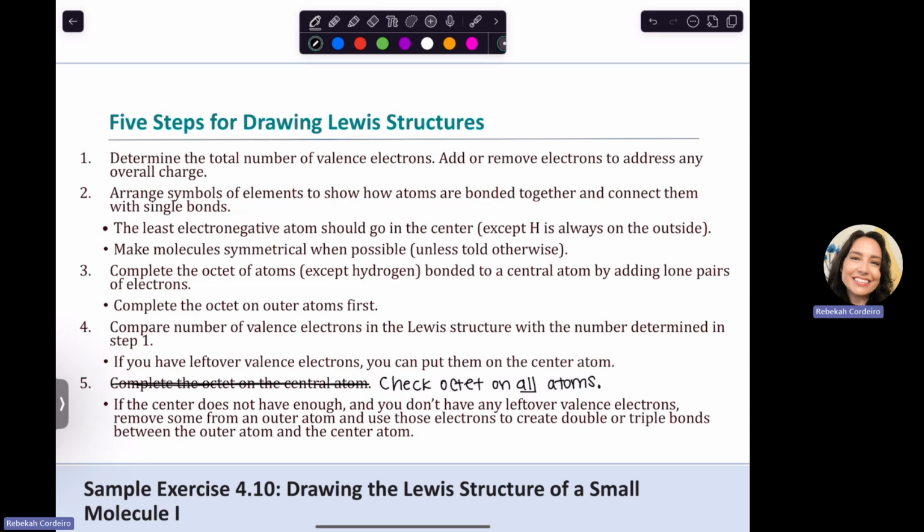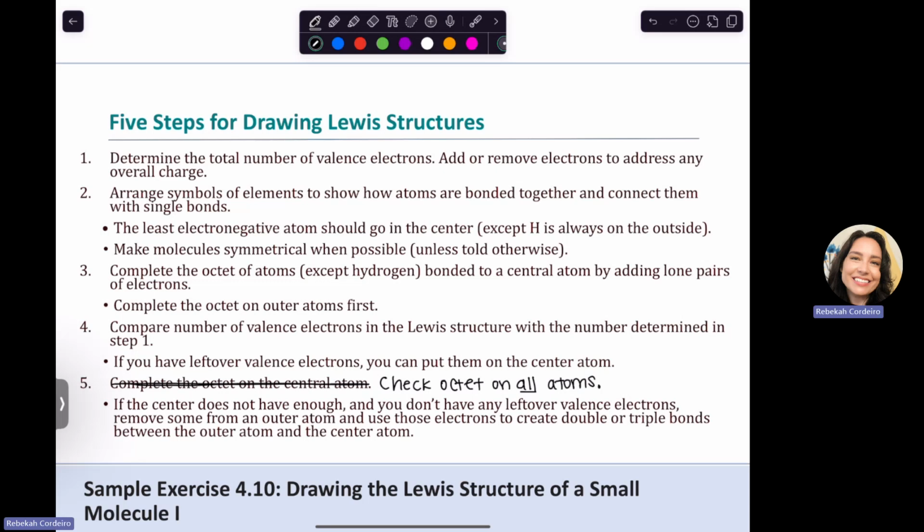So, go through these steps. Please do not take off and just try to do it without, look at the steps one time and then try to do a bunch of examples. You're going to get yourself very confused. If you follow these steps, you will get your Lewis structures correct. And then we're going to be adding on to these steps to determine if our Lewis structure is actually a good structure or not. Because you can follow all the rules and still not be a great structure. And we'll talk more about that a little bit later.